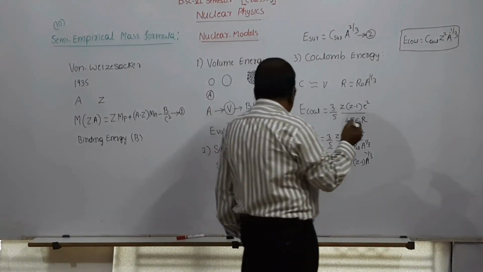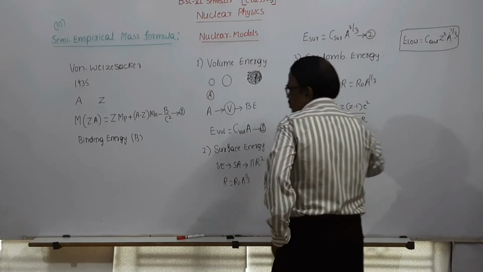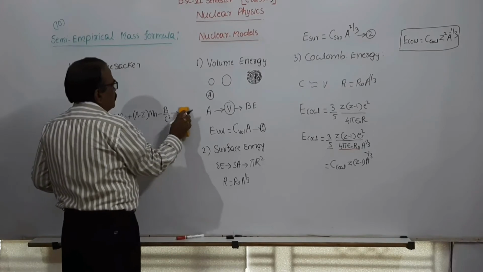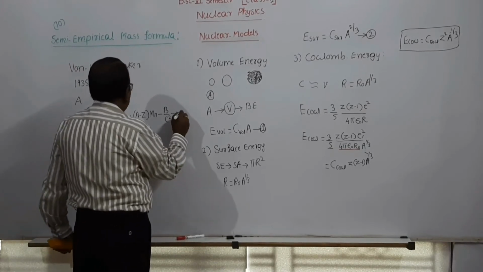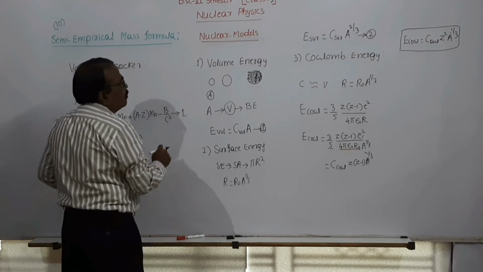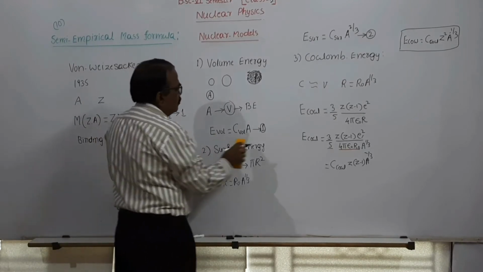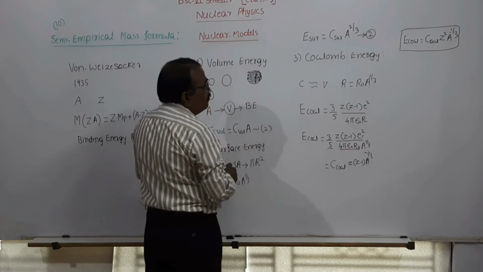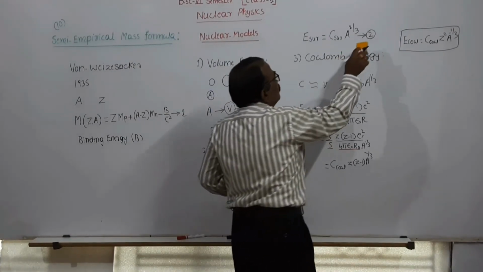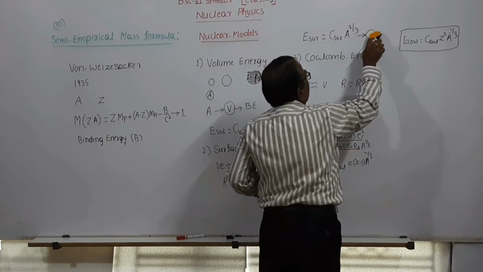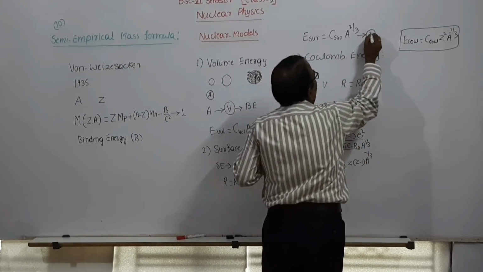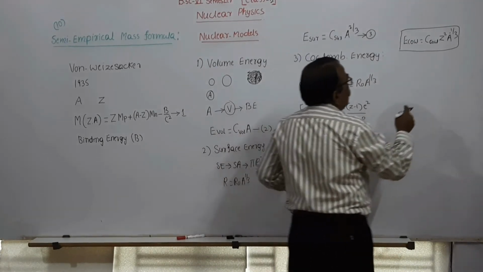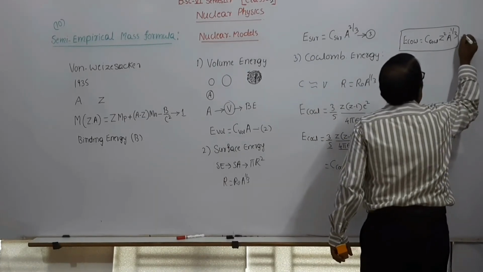Call this equation 3. So this is 1, this is 2, this is 3, and this one is 4.